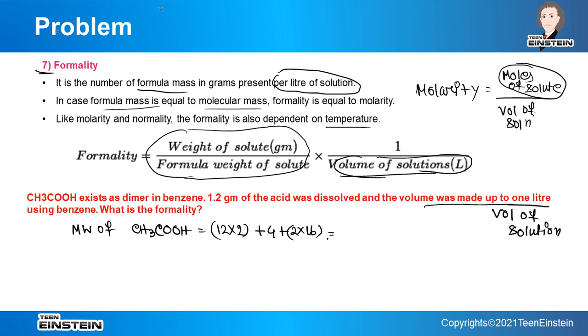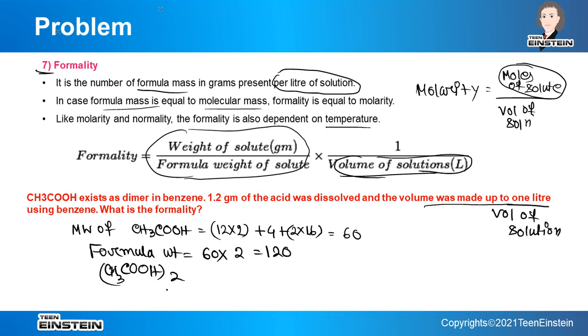So this will be 60. Now we will find out the formula weight. The formula weight is basically the weight of (CH3COOH) whole 2. That means it will be 60 into 2, 120.